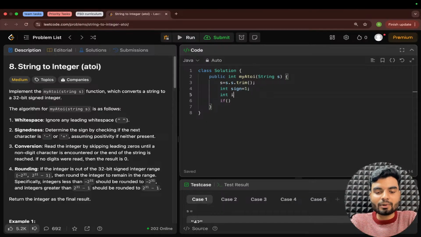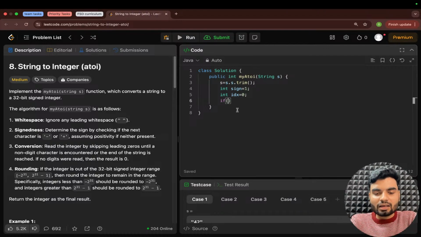So I'll define that variable idx, for example, idx. Okay, not rdx, that is idx. Now idx starts at zero, the zero character, and I'll check the first character in my string, because the first character will define the sign. In between, you cannot have a negative or positive, right? It is the first symbol after removing the white spaces. So either you write zero or you write idx, both are the same.